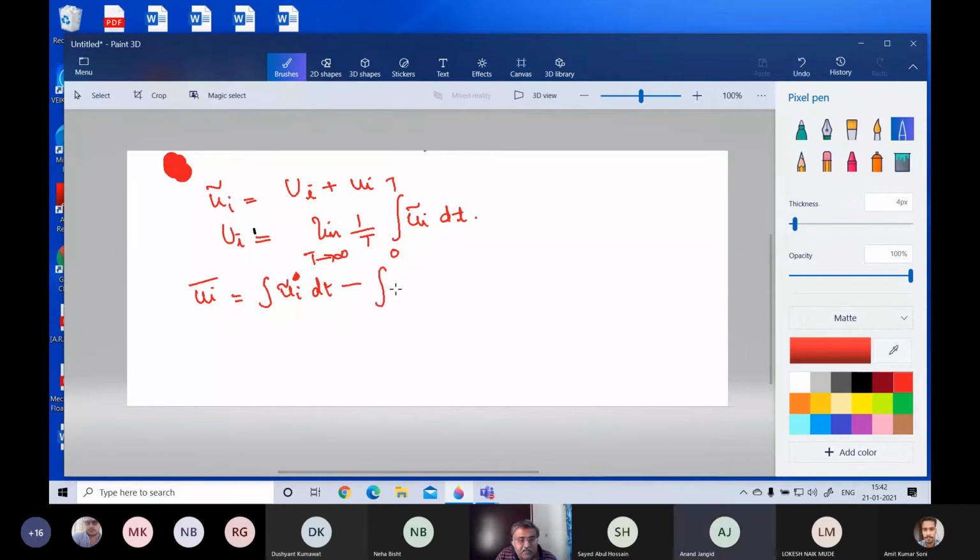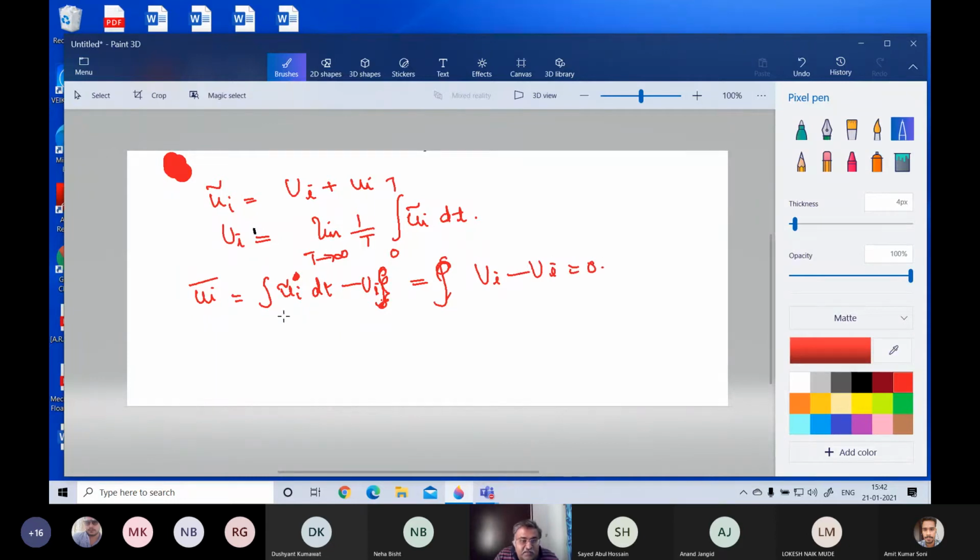Minus integral, minus UI dt, minus UI itself. The fluctuating UI is equal to this minus UI. Now, what will be this? This will be integral. This is equal to UI itself, right? So this is equal to UI minus UI, which is equal to 0.